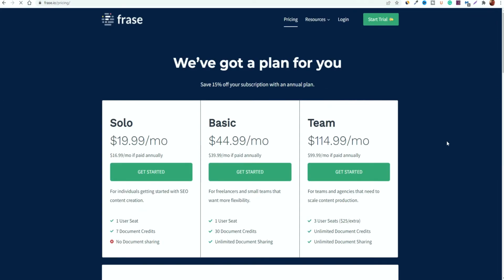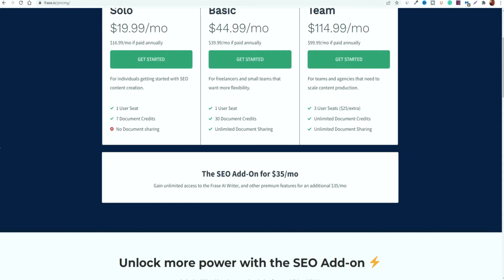So when you look at the pricing, it starts off at just under $20 a month, and you do get a saving if you pay for it annually, and the same goes for the other plans. Now it is a bit more expensive compared to some of the other platforms, but it is a lot cheaper per month if you go for the standard plans compared to likes of Jasper. Now it wouldn't have the same amount of features that Jasper has, that's the only thing, but it really all depends on your own wants and needs depending on the type of content that you're creating.